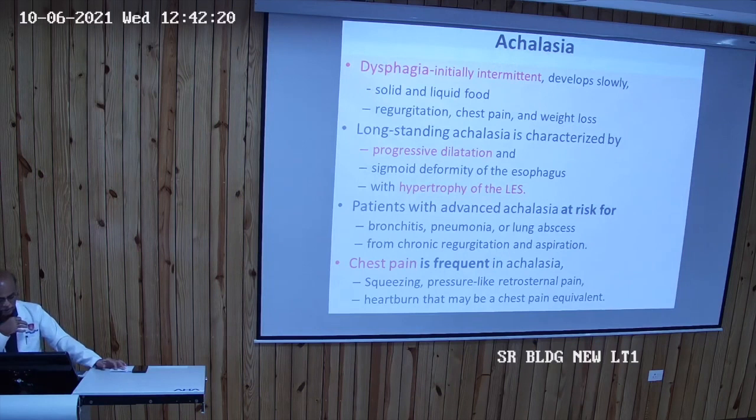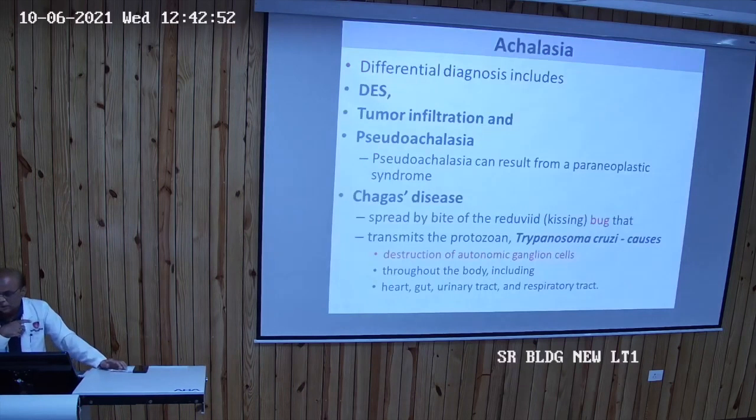Patients with advanced achalasia may be at risk of bronchitis, pneumonia, and lung abscess, because there is aspiration. Whatever fluid refluxes may go into the lungs, so it may irritate there and cause bronchitis, pneumonia, lung abscess. Chest pain is very frequent in achalasia. There is squeezing, pressure-like retrosternal pain, as well as heartburn, which is sometimes difficult to distinguish from cardiac chest pain.